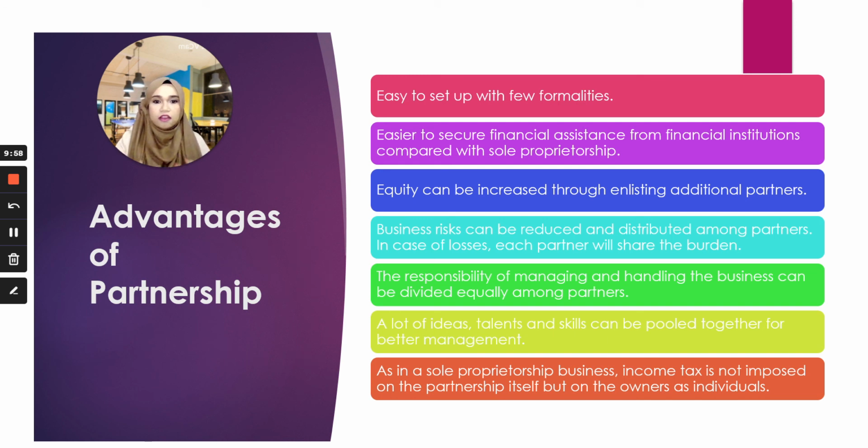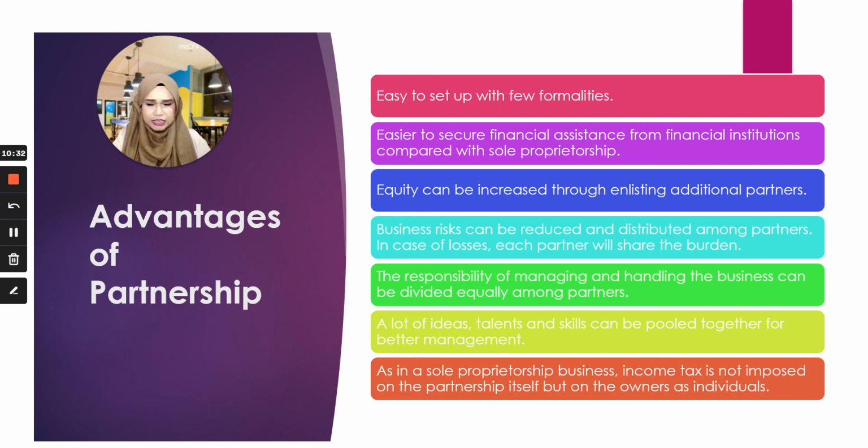And a lot of ideas, talents, and skill can be pulled together because two is better than one, isn't it? So you have more ideas, more people that will solve together the problems if you face any issues or problems, okay? And as in sole proprietor business, for this particular partnership as well, the income tax is not imposed on the partnership itself, but on the owner as individual. So each and every partner will later on pay income tax. So again, there is no business tax or corporate tax or company tax for the partnership.